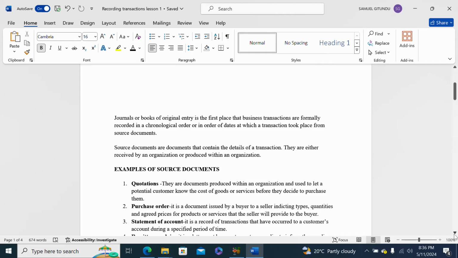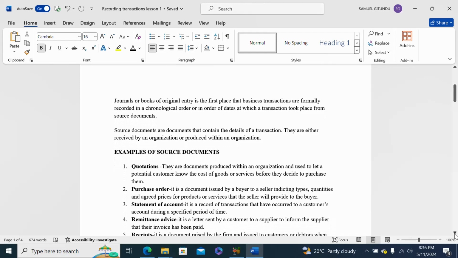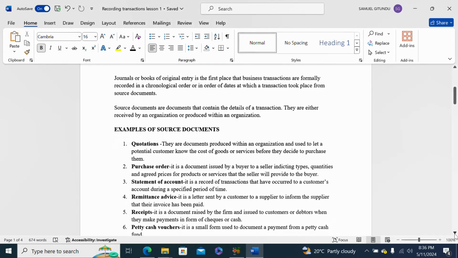Then we go to the next source document, which is remittance advice, and it is a letter sent by a customer to a supplier to inform the supplier that their invoice has been paid.